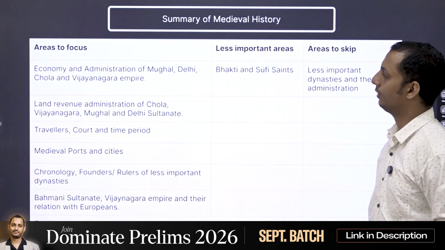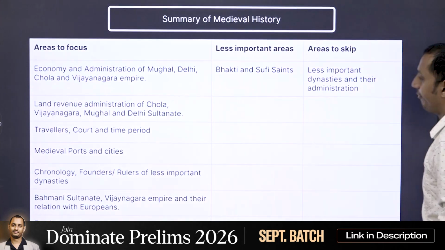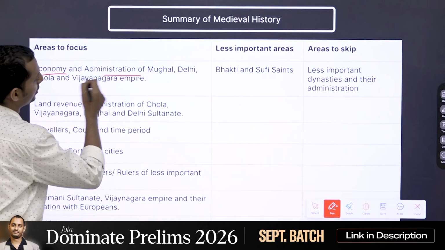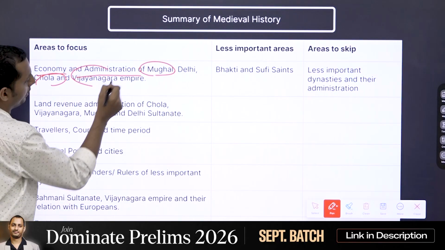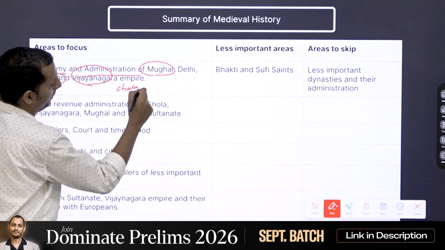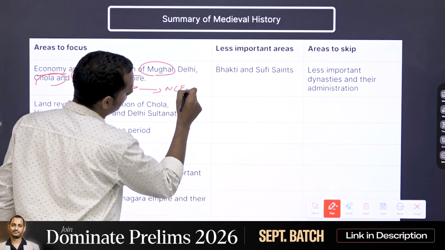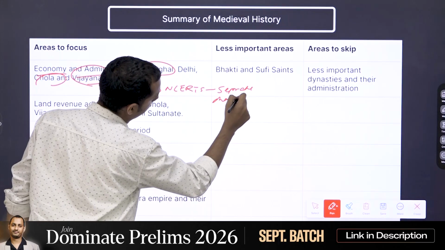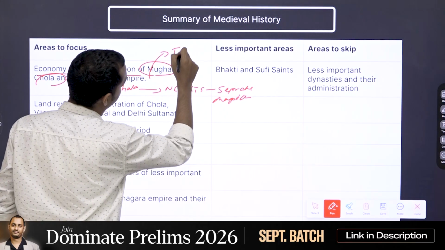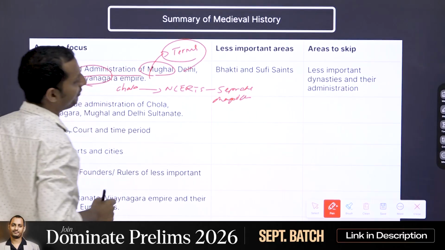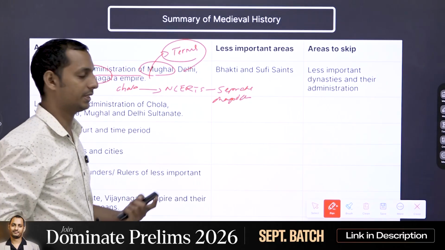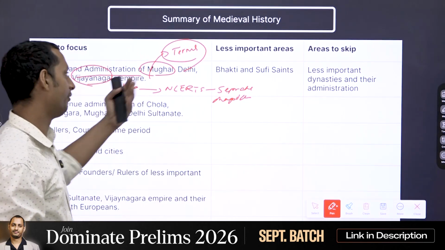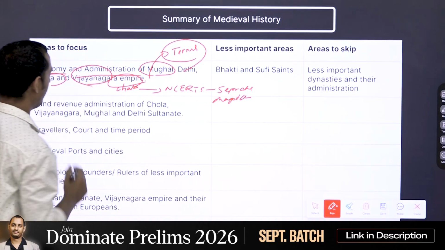Okay? So in case of medieval history, let me finalize it for you. First of all, focus on the economy and administration of Mughal, Delhi Sultanate, Vijayanagara, and also the Cholan dynasty, because in case of NCERTs, they have separate chapters. Dive very deep with respect to the terms, if there are any terms mentioned in the NCERTs with respect to all these, because UPSC has asked about Sabha, Pargana, and all these different terms, right? So therefore, focus more on the terms, and also in case of the Cholan Empire as well.